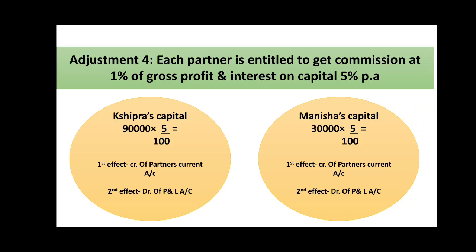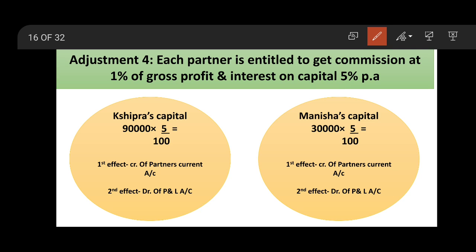The next adjustment is the fourth one. Each partner is entitled to get commission at 1% on gross profit. So when we get gross profit, we can do this, and interest on capital 5% per annum. So interest on capital we can do now. We are having two partners, Shipra and Manisha. So Shipra's capital is 90,000. 90,000's 5%. Cut these 2 zeros. 900 into 5. See how much comes?